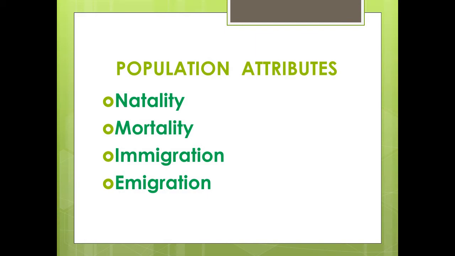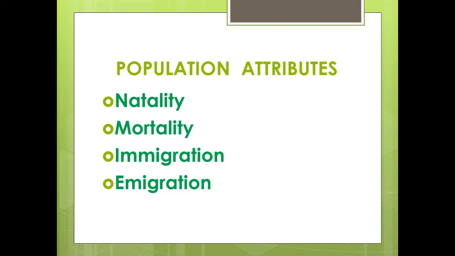Now, the first aspect of that will be natality or birth rate. It refers to the average number of individuals added per unit population due to births, hatching, and germination. There are two types of natality. One is potential natality and another is realized natality. Potential natality is the maximum birth rate that can be achieved under ideal conditions of the environment, reproductive age, and sex ratio. Realized natality is the actual birth rate obtained under the existing conditions. It is inversely related to the environmental resistance.